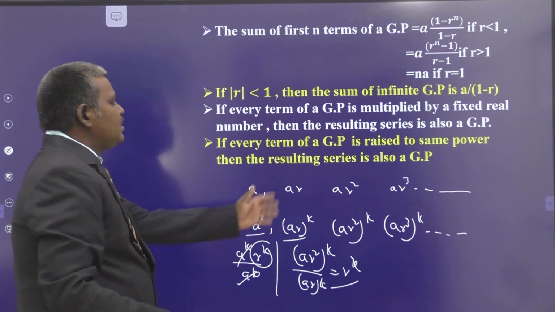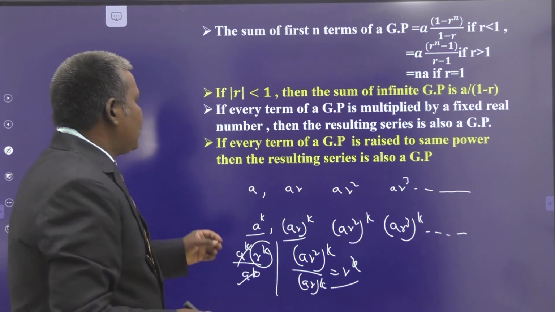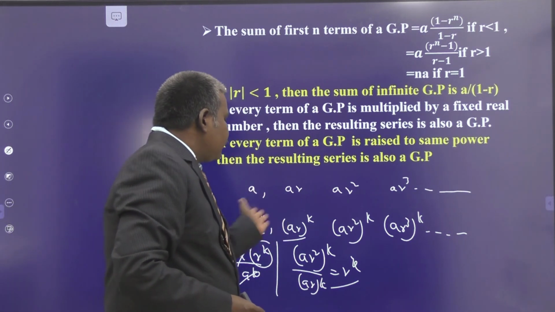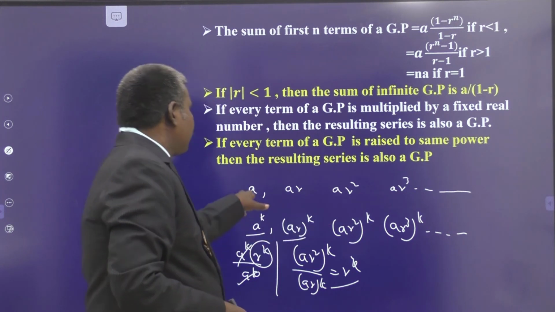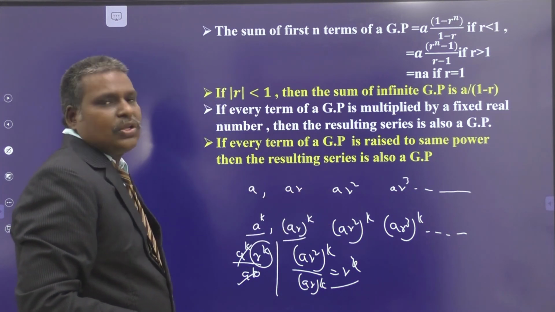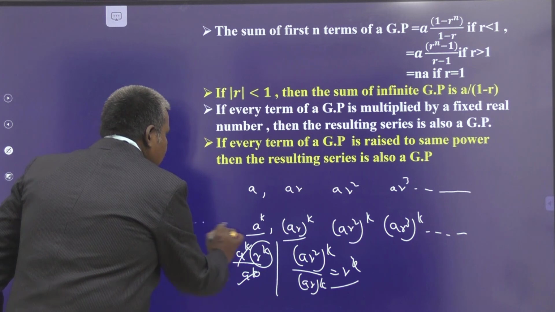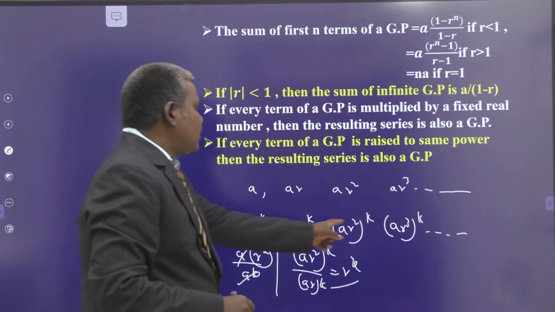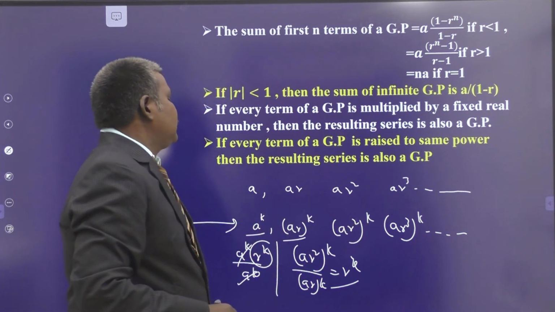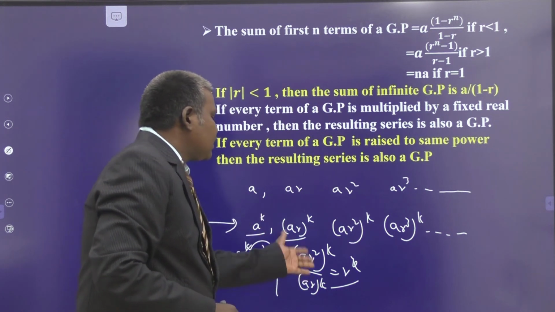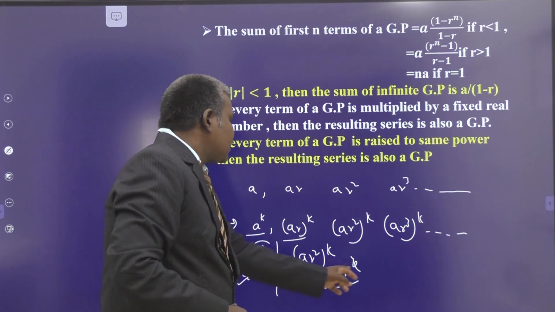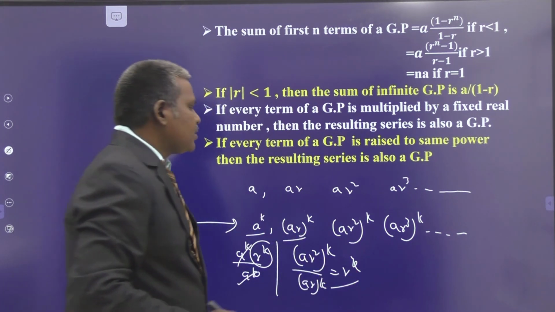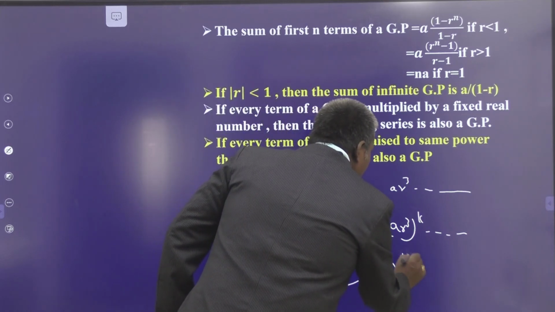So r power k is the common ratio for the new geometric progression obtained from a, ar, ar square, ar cube, and so on. This is the new sequence. These terms are in geometric progression by applying the condition, so it is valid. Its common ratio is r power k.